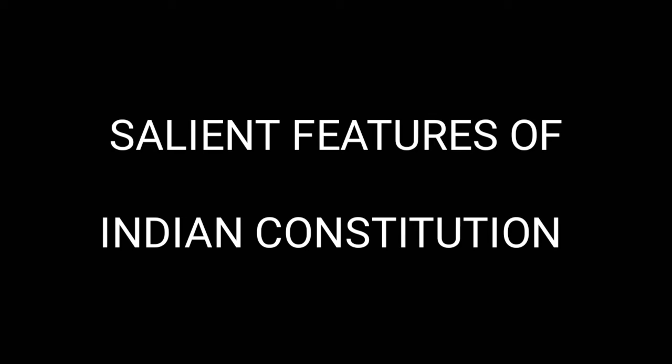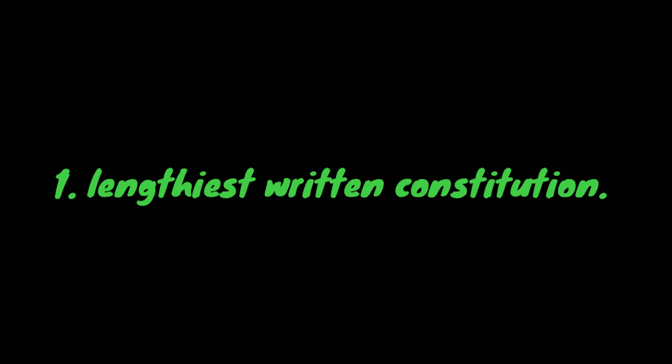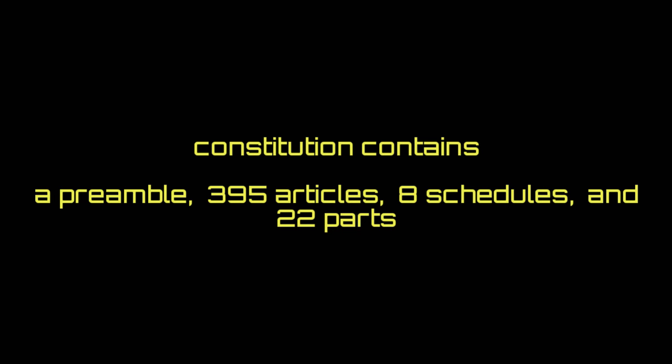Salient features of Indian Constitution. Lengthiest written constitution. Constitution of India is the lengthiest of all the written constitution of the world. Originally, Indian Constitution contained a preamble, 395 articles, 8 schedules, and 22 parts. At present, it consists of as many as 465 articles, 12 schedules, and 25 parts.